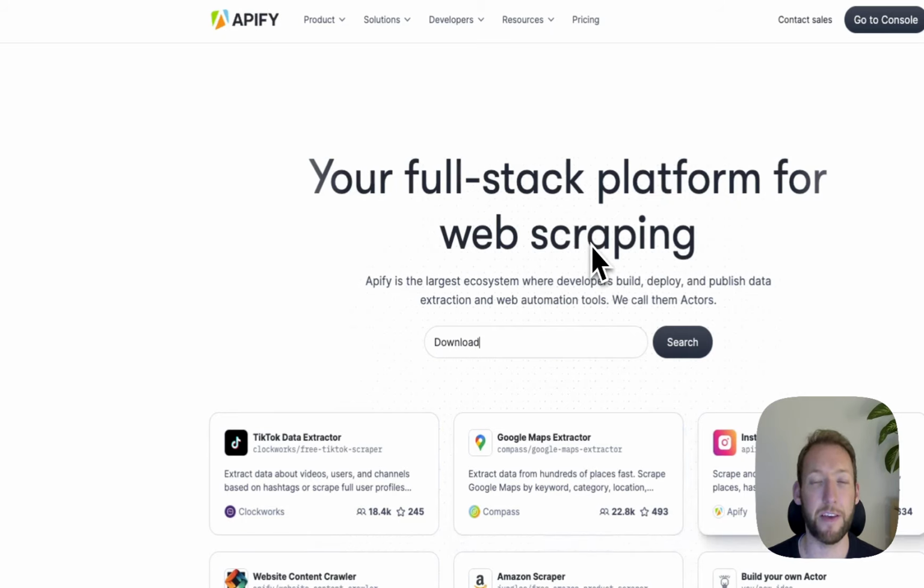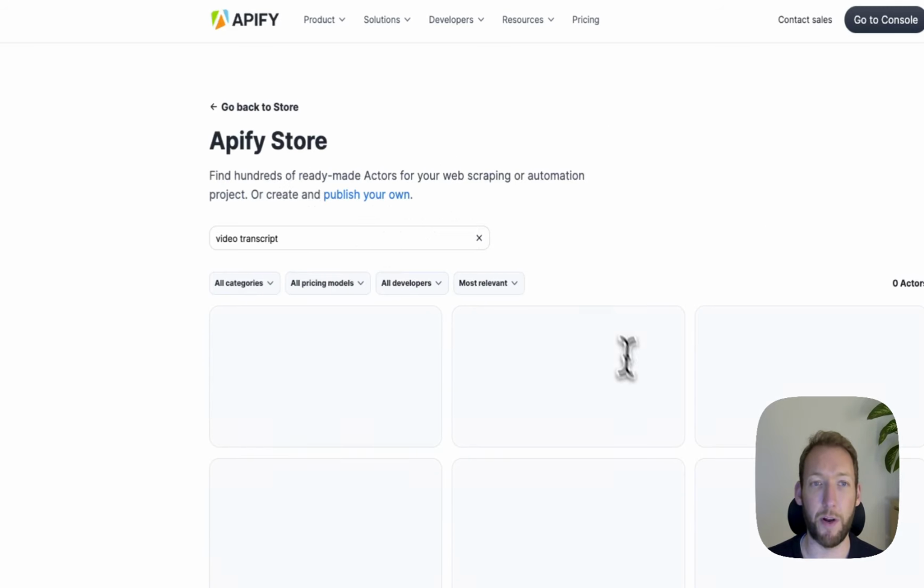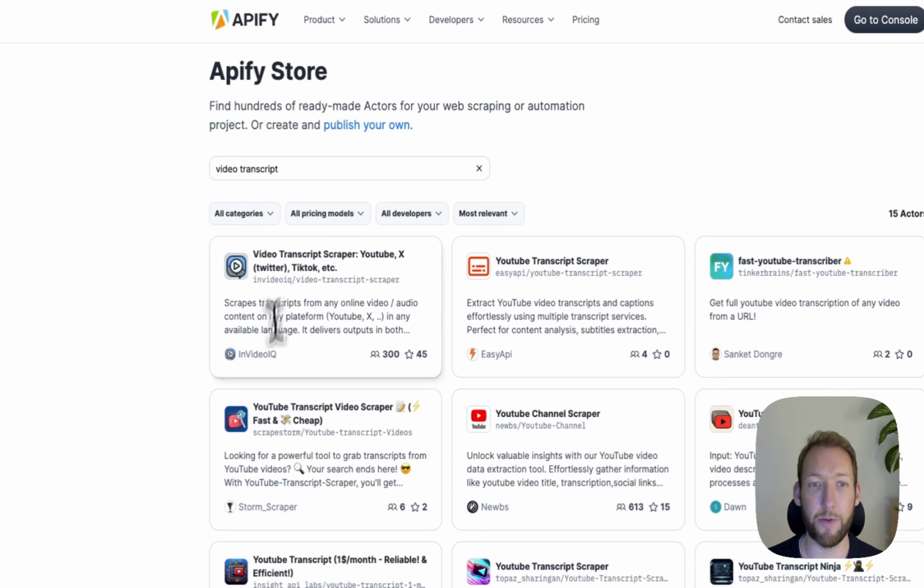And what that means is it's a plug and play environment for you to utilize pre-built tools that other people have made. So for example, if I want to get a video transcript, lots of other people will have built tools that enable you to grab a transcript from various platforms. So that means that I don't need to completely reinvent the wheel and make this myself.